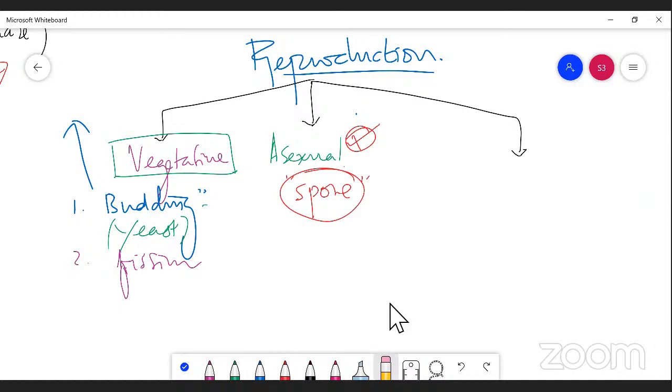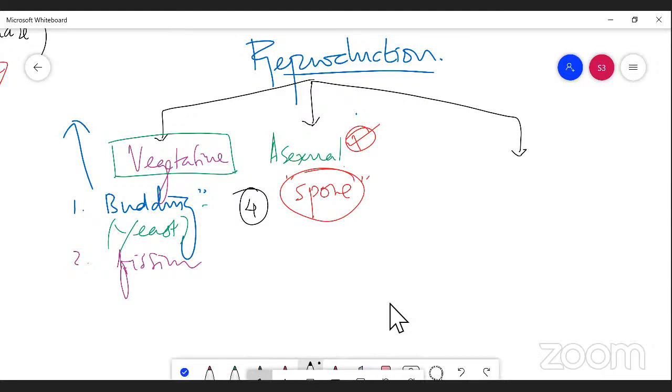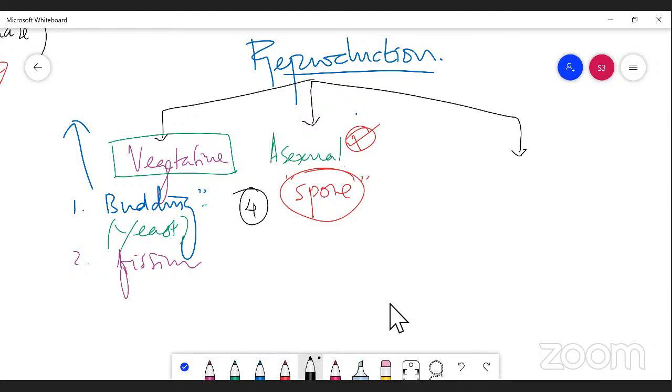Here I would like to mention the types. Please understand. The first category is zoospore. I'm talking about asexual reproduction that takes place by the presence of spore-like structures. The spores are of several types. The first type is zoospore, and the second type is conidiospore or conidia.